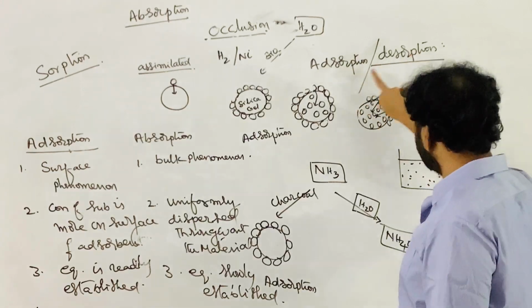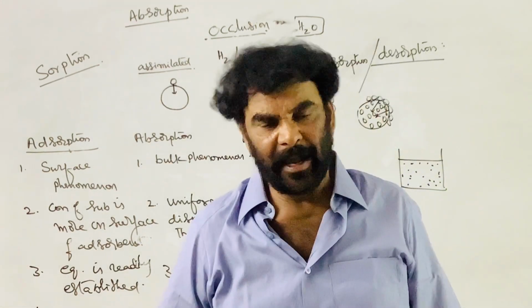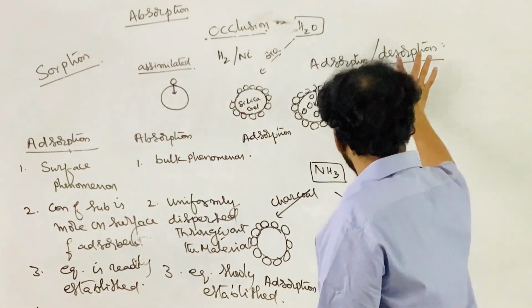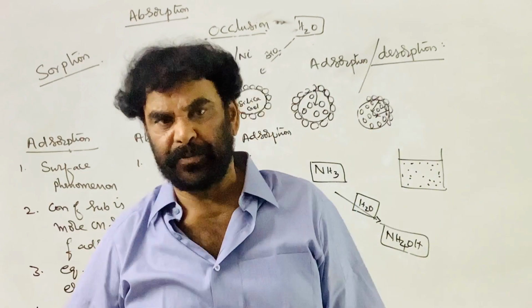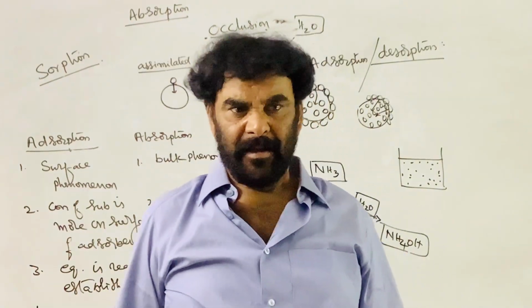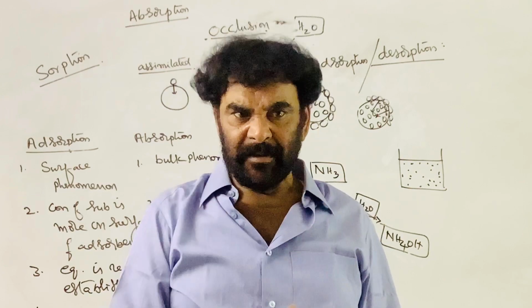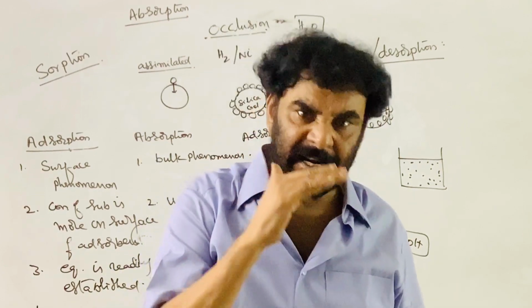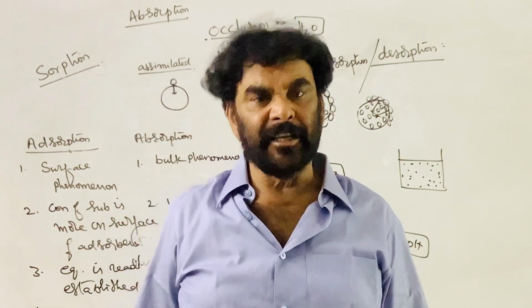It is exactly opposite to adsorption. Understand? The molecule is coming out. The process of separation of the adsorbed molecule from the surface of the adsorbent is called desorption.